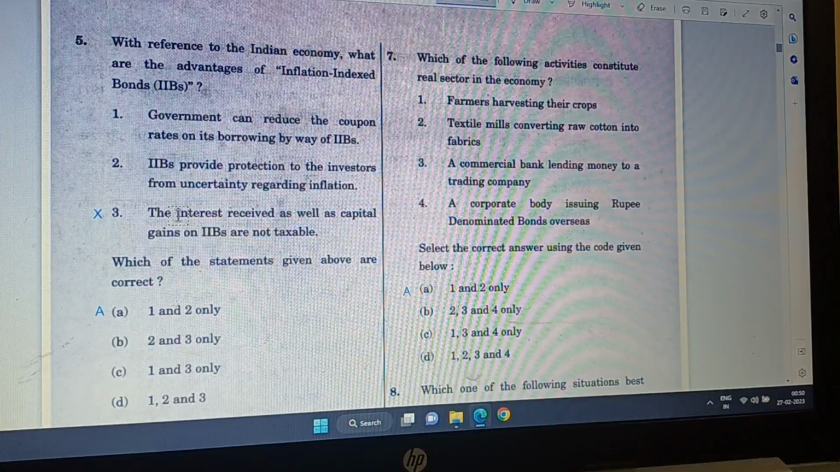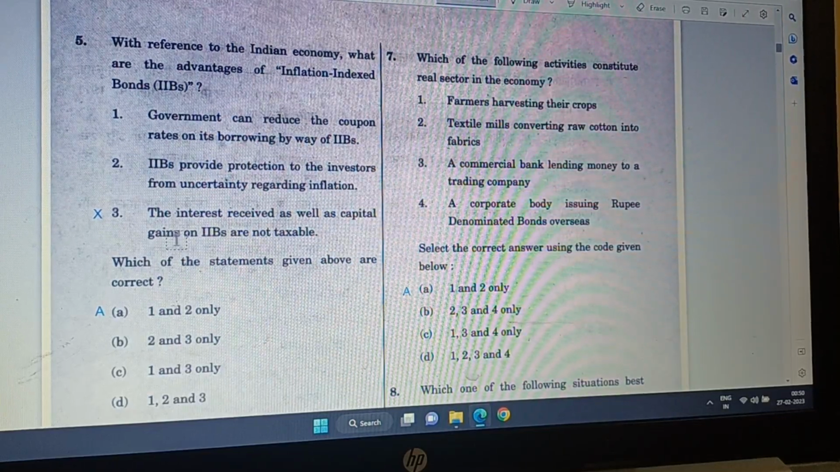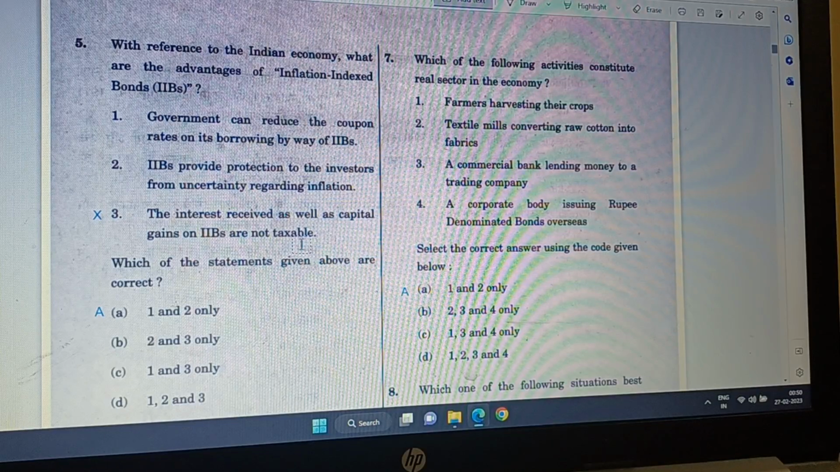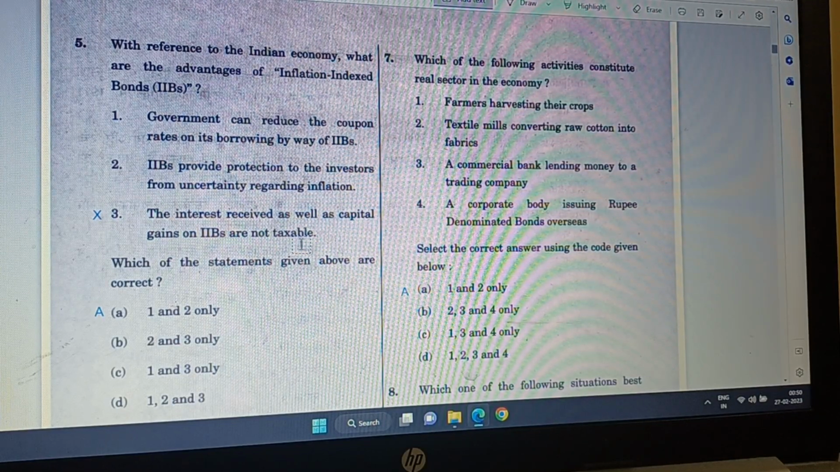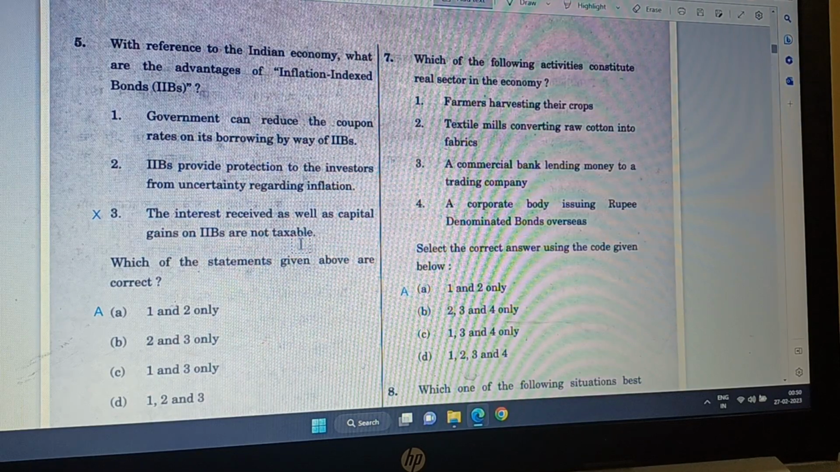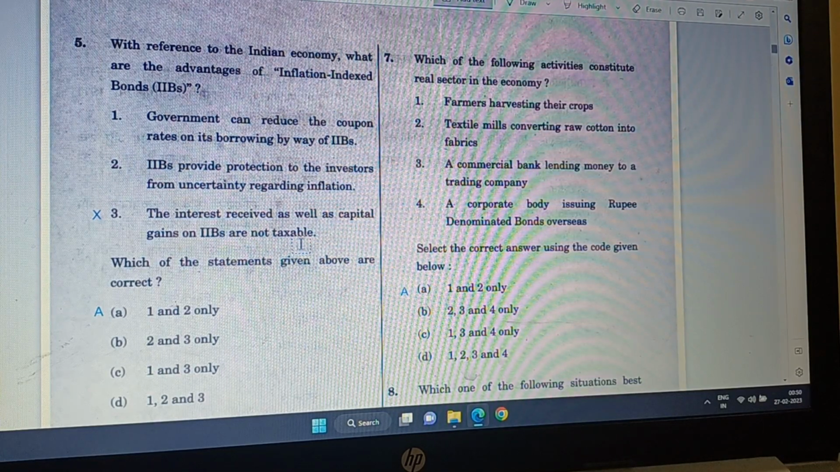And C, the interest received as well as capital gains on IIB are not taxable. Well, you can easily guess it, because the government of India taxes a lot. They tax you on everything: GST, income tax, housing tax. I really feel very frustrated because India is a very highly taxed economy.